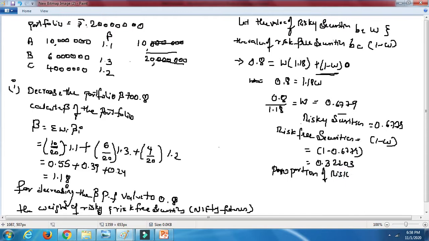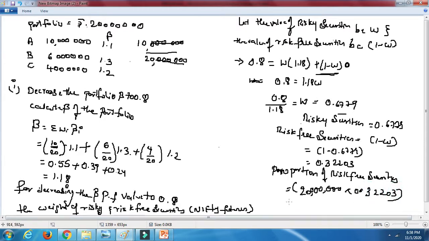Now let's calculate the proportion of the entire portfolio. We are going to calculate the value of the proportion of the entire portfolio: 2 crores into 0.32203.